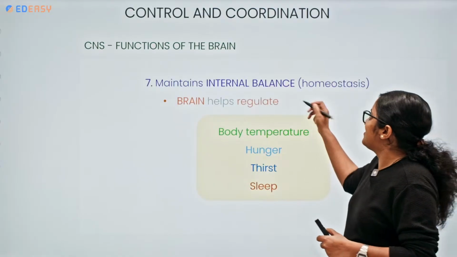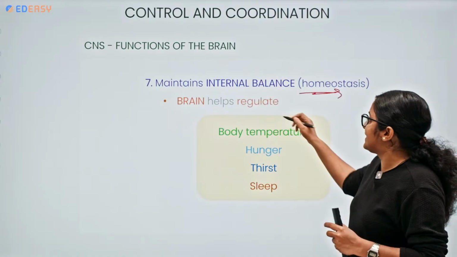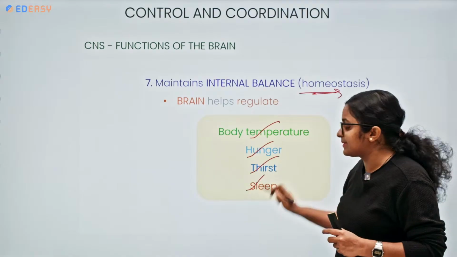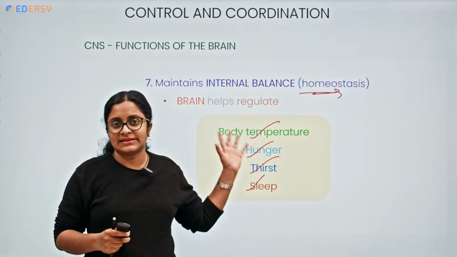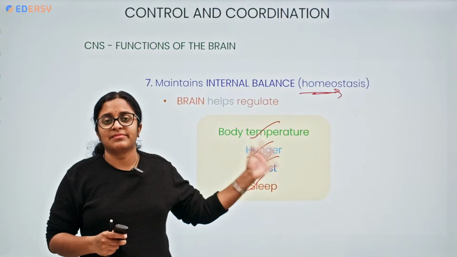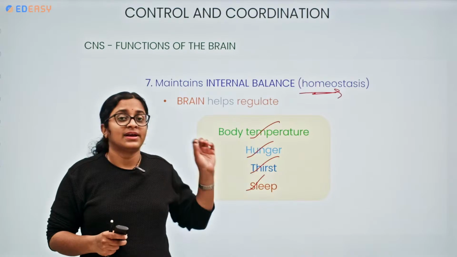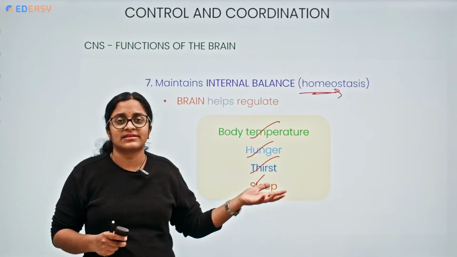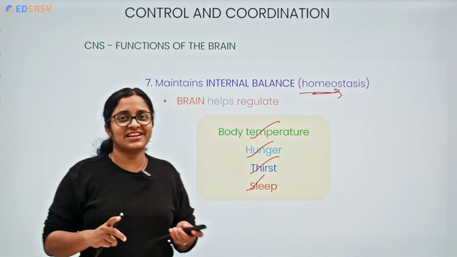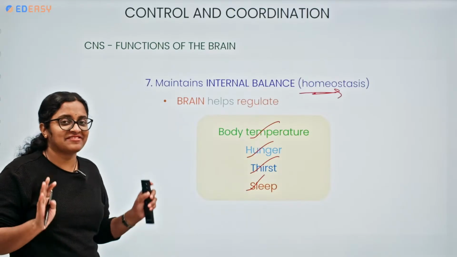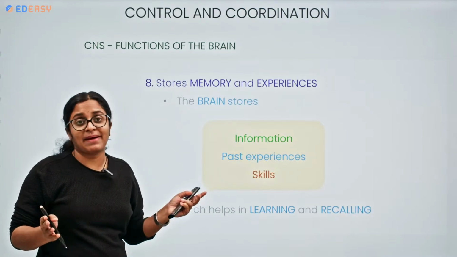Now, the internal balance, homeostasis: the brain also regulates the temperature, hunger, thirst, and sleep. There are various parts of the brain. It's not the simple thing that we see. Previously, I told only a few parts, midbrain, hindbrain, and forebrain. Forebrain consists of this and this. I told olfactory lobes, everything I told. It is not only that. There are a lot of things, but as per the standards, we are not going to discuss in much detail here. Only peripheral information is okay. We are happy with peripheral information. Now, coming to the storage of memory and experiences. This is a beautiful part of our brain.